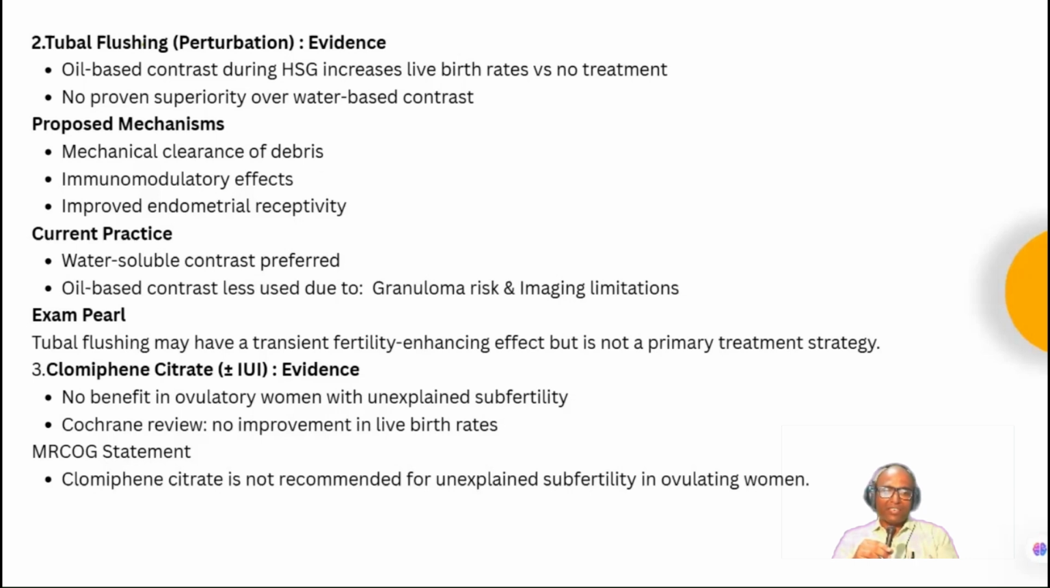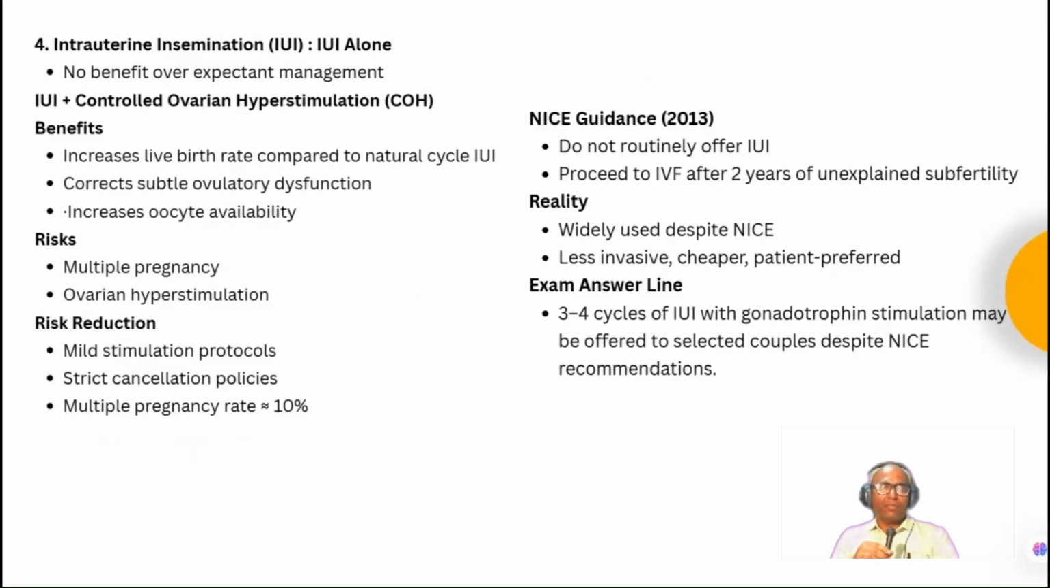Third is clomiphene citrate. The NICE guideline does not recommend clomiphene citrate. There is no benefit in ovulatory women with unexplained subfertility. In the Cochrane review, there is no improvement in the live birth rates. Then fourth is IUI alone. There is no benefit over expectant management.